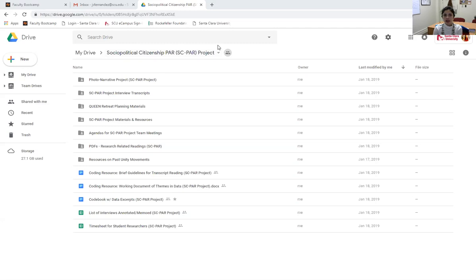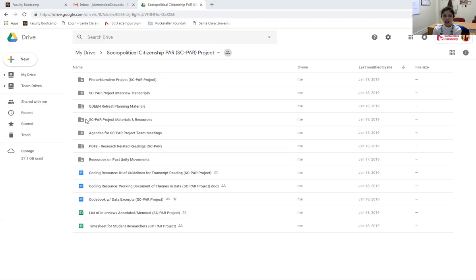The data and any material and resources for this project are found in this folder. The first folder contains information regarding the photo narrative project. The second folder contains information regarding the interviews, and this is the one that we're going to be working on the most. There's also information here for two retreats that we organized, one in 2017 and the other in 2018. This was the Queen Retreat, the Quest for Unapologetic Emotional Emancipation is Now. This retreat was organized as a response to some of the issues students were experiencing on campus and as part of their organizing and their movement.